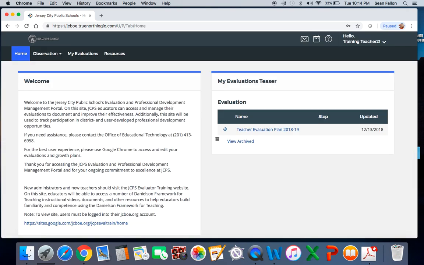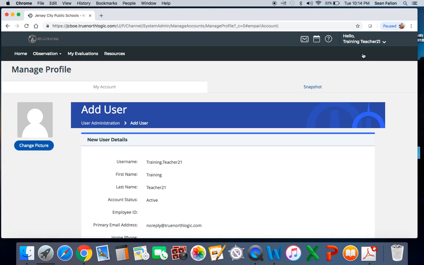Okay, and this is going to be your home page. Before we get into how we're going to navigate this, the first thing I would say to do would be to come up here. It'll say your name, it obviously isn't going to say Teacher Training. Come in here, go to manage profile, and change your password.